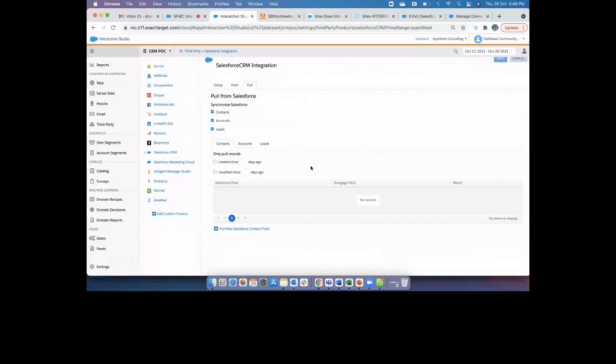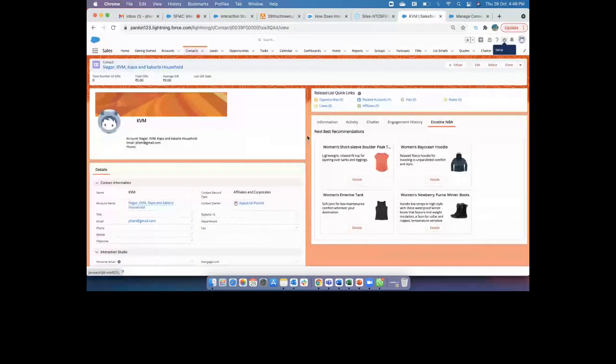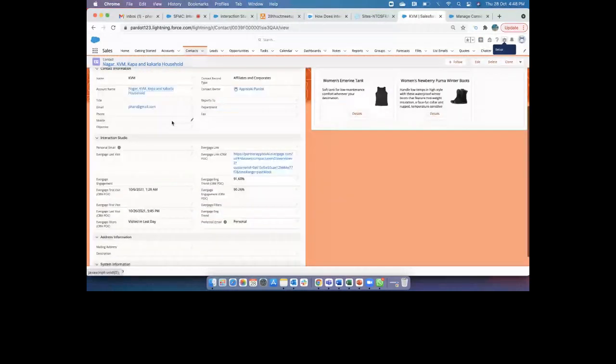Once you set up these parameters, go back to Salesforce. Just create one section in Salesforce called Interaction Studio and create all these parameters. These parameters are available once you've done the connected app. Just copy and paste all these things. Create a page, go to the page layout, and then drag and drop all these parameters.